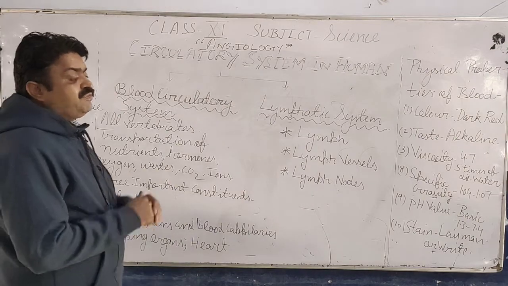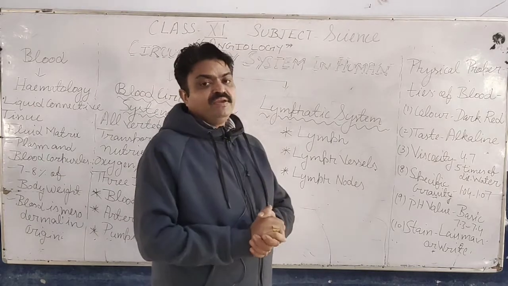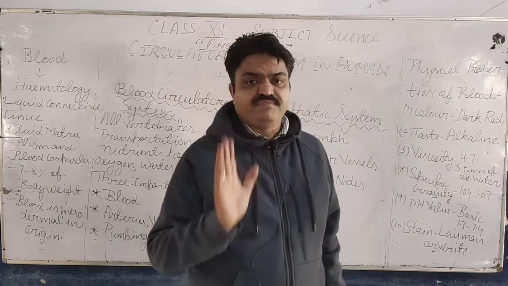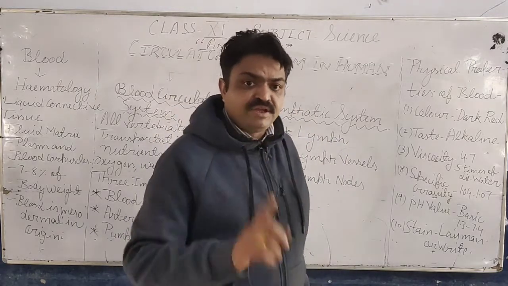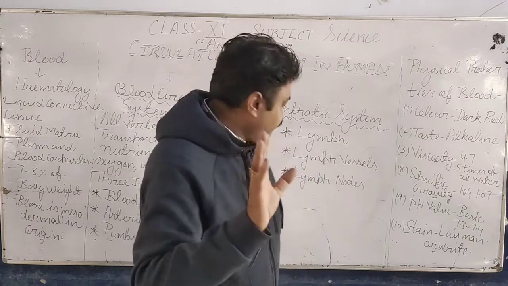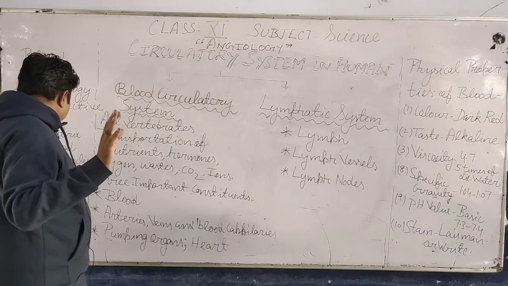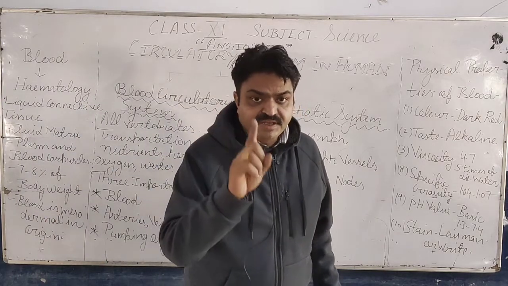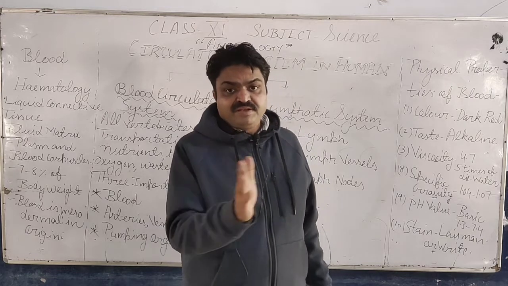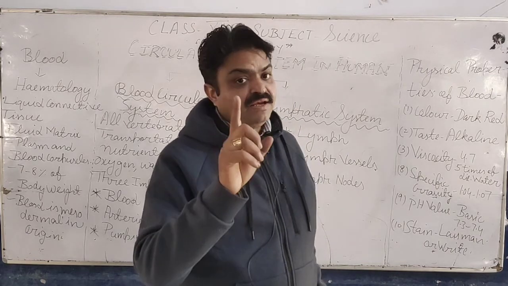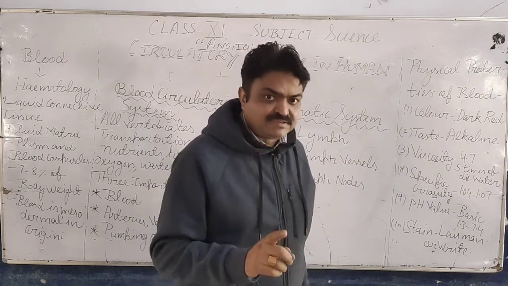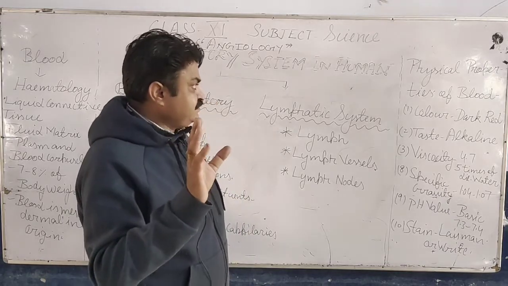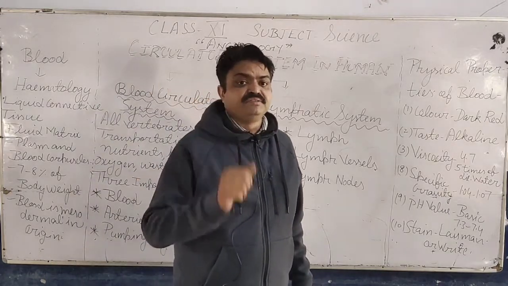Now we come to the main thing: what is its percentage in our body? In the human body, blood is 7 to 8% of body weight. With this, blood is mesodermal in origin, meaning it is obtained from the mesodermal layer of the body. With this, now we come to the physical properties of the blood.